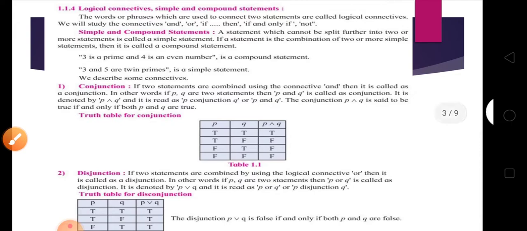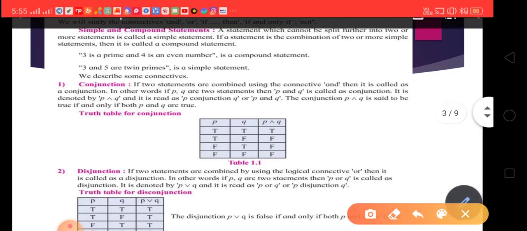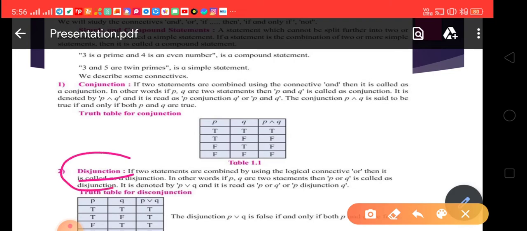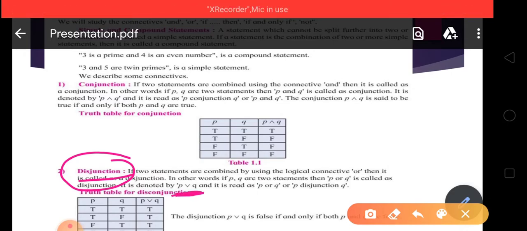Now, the next logical connective, namely disjunction. So friends, if two simple statements are connected by using the logical connective or, such a connected statement is called a disjunction, and we denote this disjunction as P disjunction Q and read it as P or Q, or P disjunction Q. It's your choice.